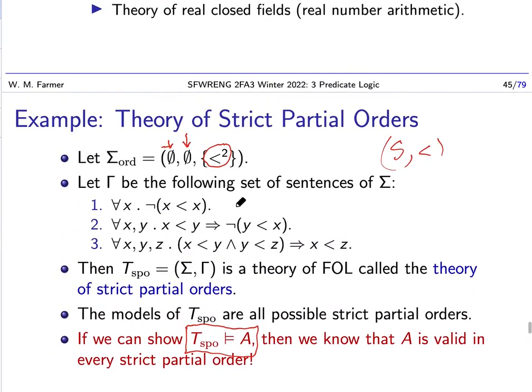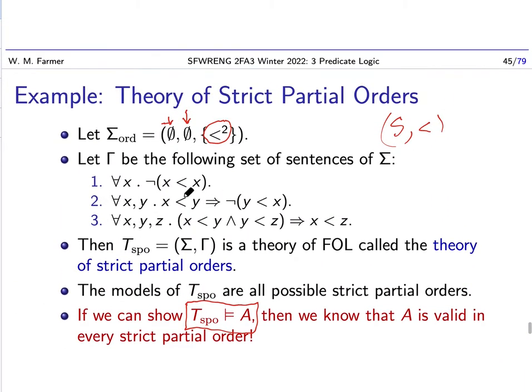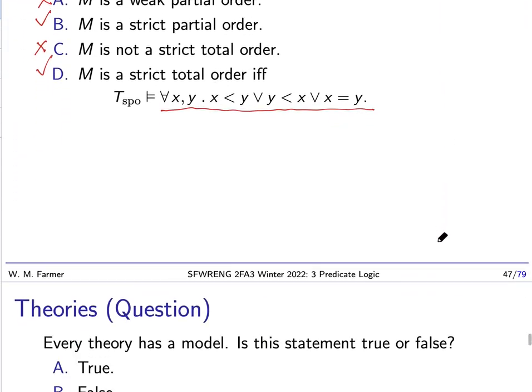So let's take a simple example. Let's go back to our theory of strict partial orders. And let's say I add to it another axiom. The axiom is, for all x, x does not equal x. If I add that as an axiom, then this axiom will never be valid in any model. Because remember, our models always have at least one element, and that one element equals itself. So if we just add this single axiom to our theory of strict partial orders, then it will not have a model. So theories do not have to have models.